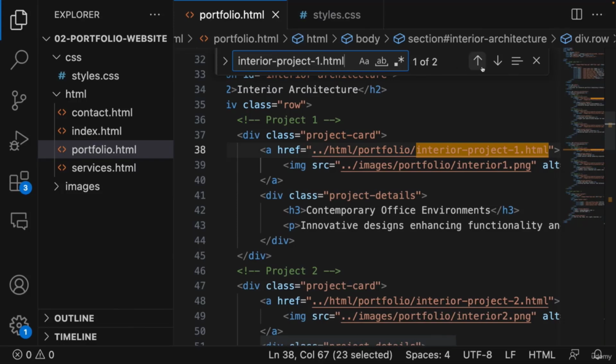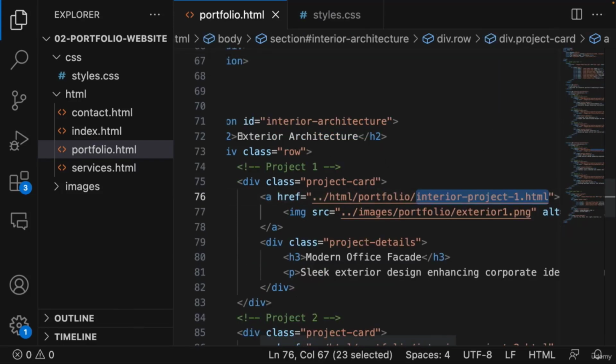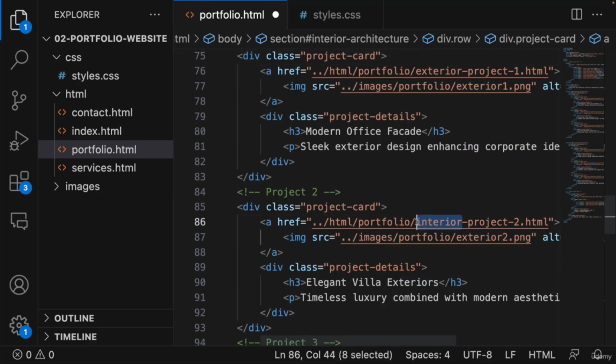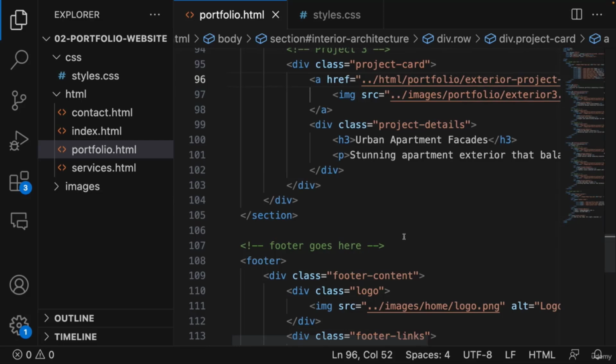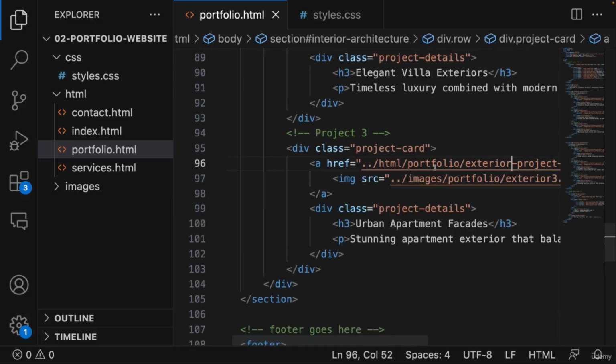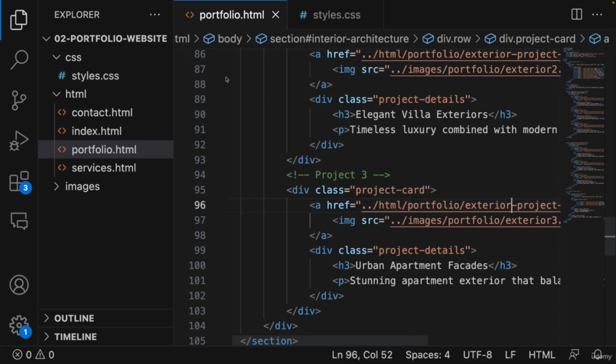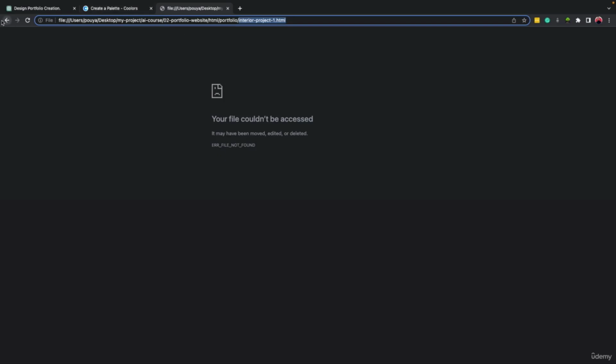Now as you can see, we have 2 of this, and the other one is for exterior. So all we can do is come here and make these changes. Instead of interior, let's go to exterior project 1. Same goes here and here. Again, you can do all these with ChatGPT, but to make it faster, and because I want you to get better at finding stuff inside the code, you can just search for it and find it. So let's go back here.